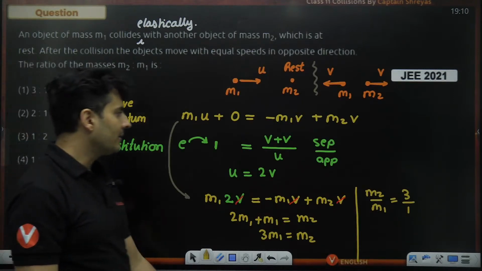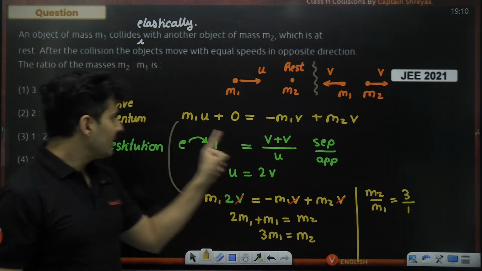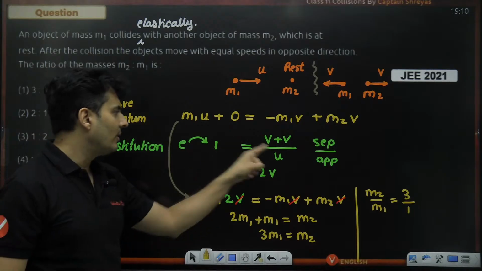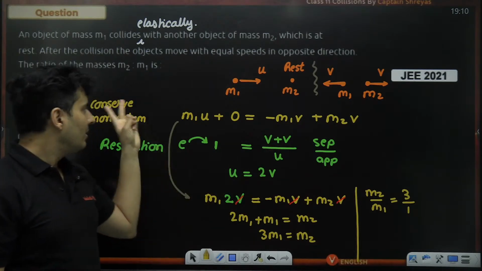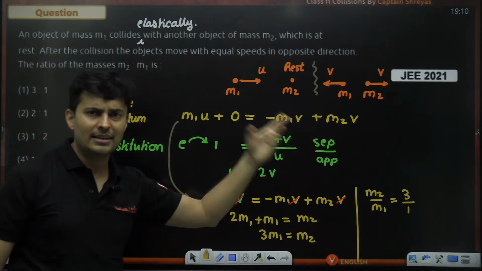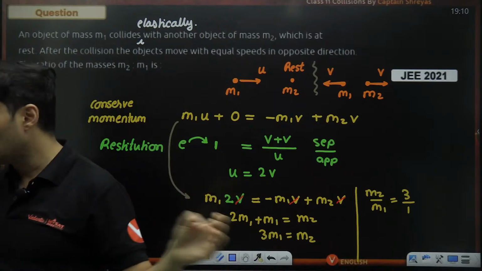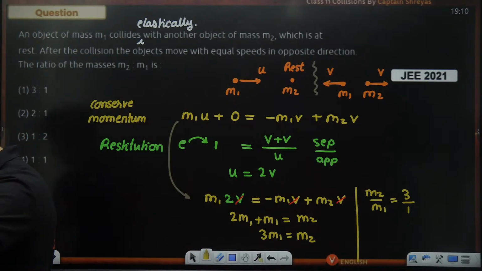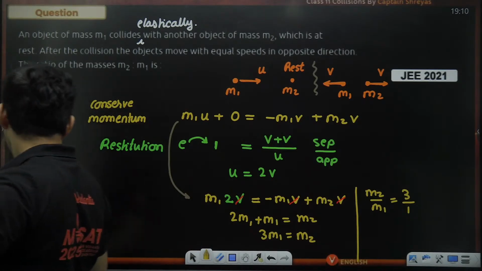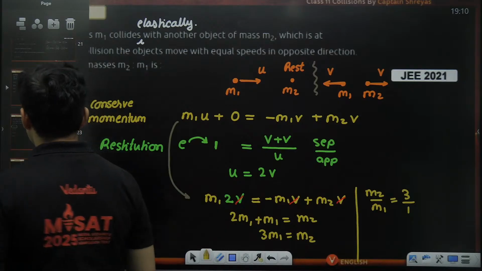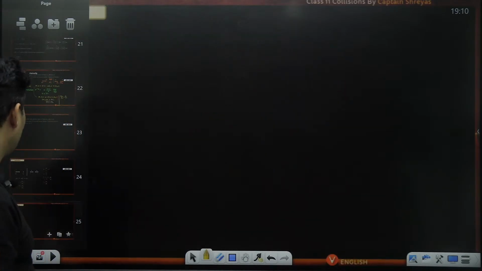Perfect, we got the answer. So elastic collision knowledge we have used, e is 1, separation by approach. The momentum is always considered whether it is elastic, inelastic, perfectly inelastic. That knowledge also we have used. Okay, clear? Perfecto, guys. Amazing. So these are the kind of questions which you can get.